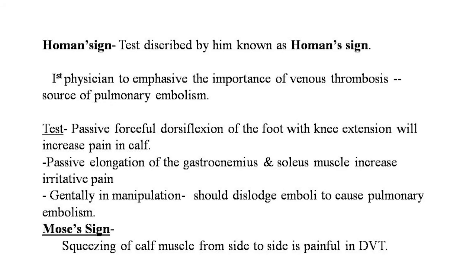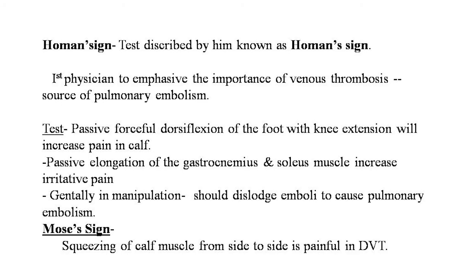Now the Homan sign, the test described by him, is known as the Homan sign. He was the first physician to emphasize the importance of venous thrombosis as the source of pulmonary embolism. DVT is the source of pulmonary embolism. The test: passive forceful dorsiflexion of the foot with knee extension will increase the pain in the calf. This is the Homan sign. Passive elongation of the gastrocnemius and soleus muscles increases the irritative pain. Manipulation may dislodge the emboli and cause pulmonary embolism.